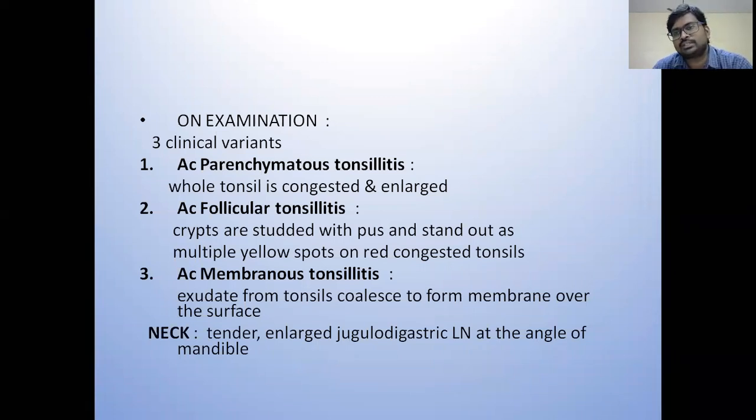for, in most cases, the jugulodigastric lymph nodes. In the last class, we discussed the area where you can palpate for the jugulodigastric lymph node is 1 centimeter below and behind the angle of the mandible. See, this is the angle of the mandible. 1 centimeter below and behind. So this is the area for palpation of the jugulodigastric lymph node. In acute tonsillitis, patient presents with a tender, enlarged JD node at the angle of the mandible. So tenderness is the key point here. Because it is an acute condition, there will be tenderness.